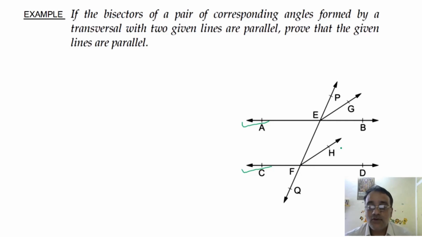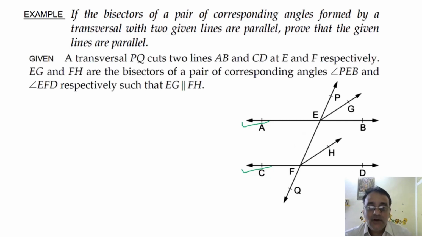Yes, sir. क्वेश्चन में दिया हुआ है EG और FH पैरेलल है और हम लोग को प्रूफ करना है कि AB is parallel to CD. Okay, we'll start with the given. A transversal PQ cuts two lines AB and CD at points E and F respectively. EG and FH are the bisectors of the pair of corresponding angles, that is PEB and EFD, such that EG is parallel to FH.